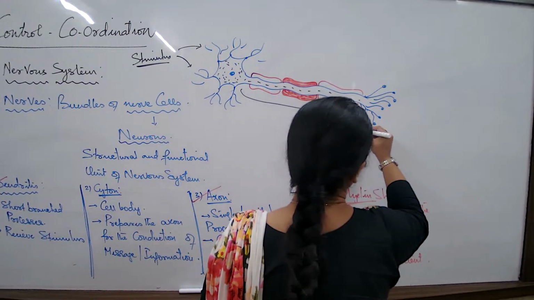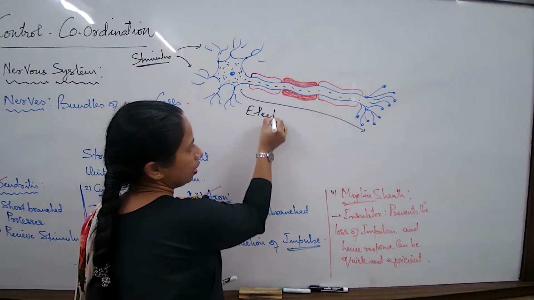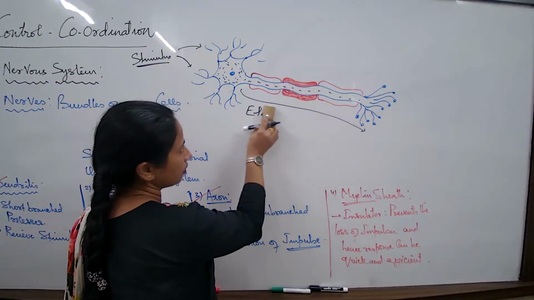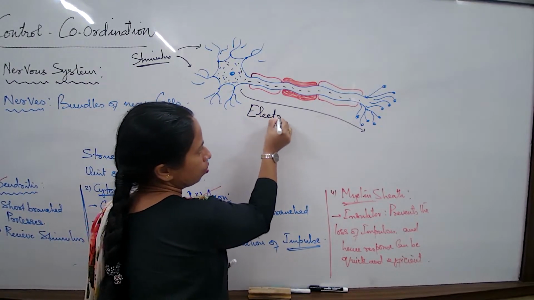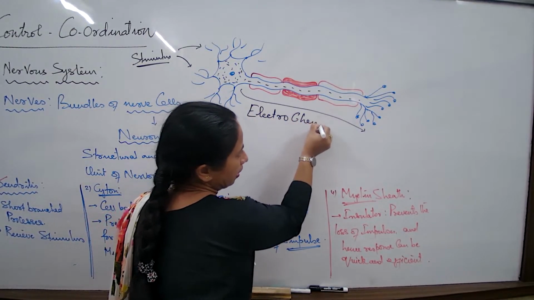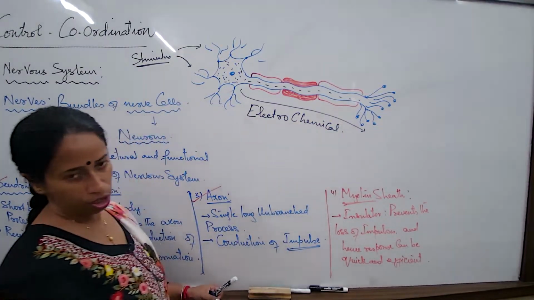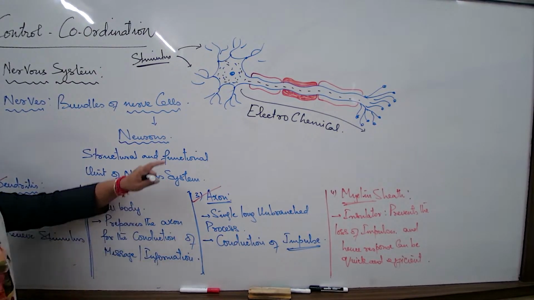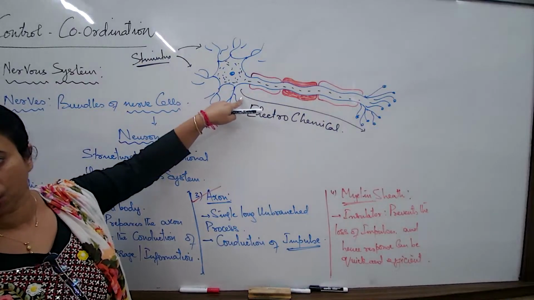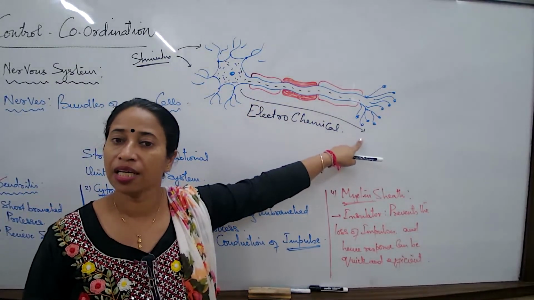entire region, the impulse transmission is generally supposed to be electrochemical. It is known to be electrochemical in nature. So we are going to understand what is the meaning of electrochemical impulse transmission. I said from the start of the axon till the axon terminals, the impulse transmission is electrochemical